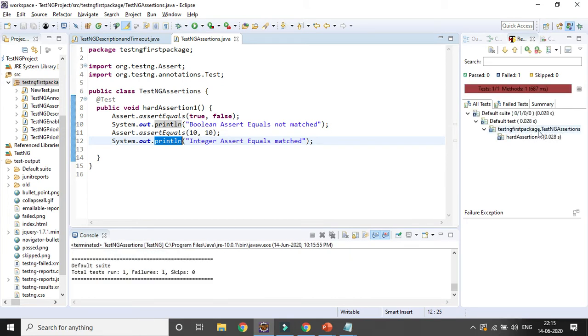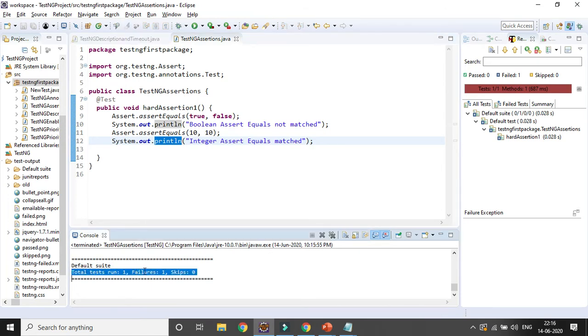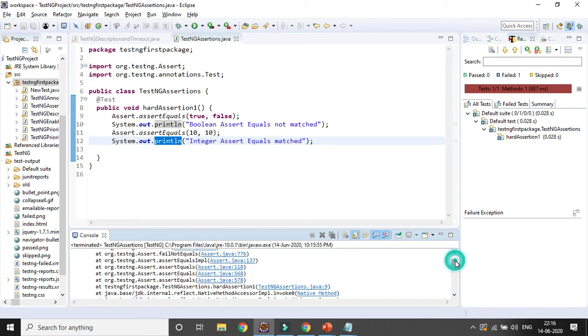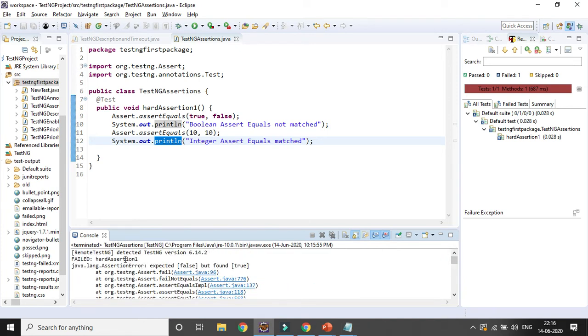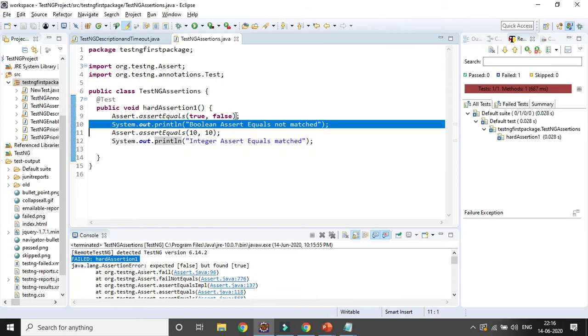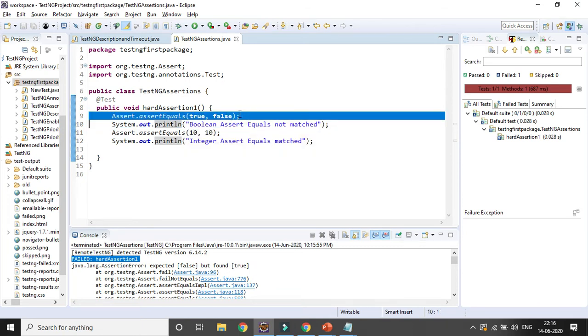You can see, right? The hard assertion is getting failed with the cross sign and in red, right? One method gets failed. And here you can see in the output console, failure 1, run 1. And if you go to the console, you can see that nothing is being displayed. For the failed hard assertion, no output is being displayed, because here it is getting failed. That is the reason whenever any hard assertion is getting failed, it will stop there.